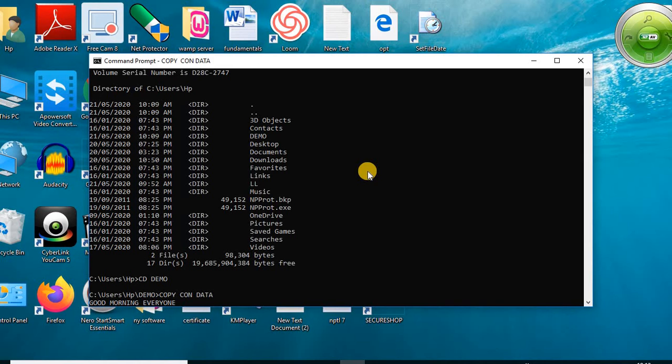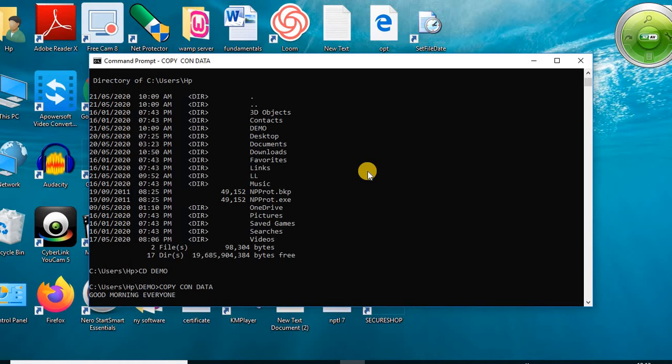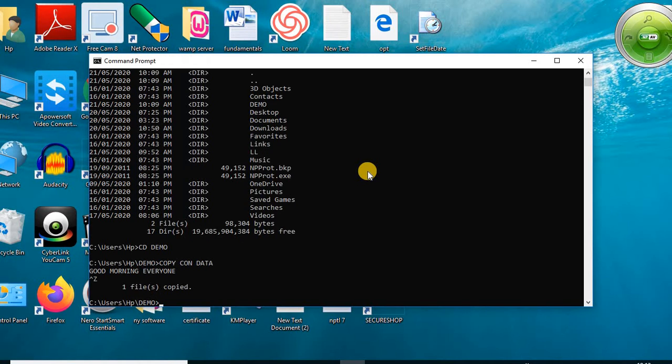Any data you can write here. So, good morning everyone, this is our data. After entering the data, to save the file, press Ctrl Z. If you press Ctrl Z, then DOS will automatically save that file and exit from the editor. So Ctrl Z, then press enter.